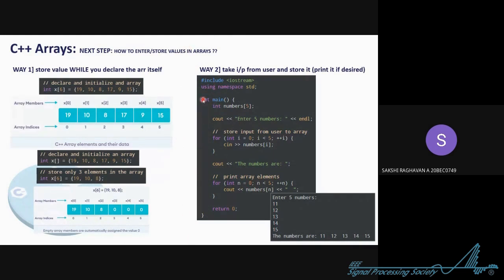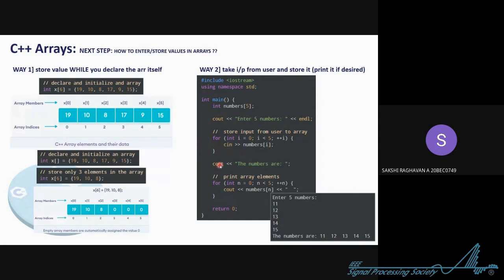See, so this means we are declaring an array consisting of 5 elements. We are asking the user to enter 5 elements. So now we are taking the input. Instead of taking them one by one as 1, 2, 3, 4, we are using a for loop here. See how much coding space and trouble it saves. We use int and the for loop to take all 5 inputs from the user one by one.